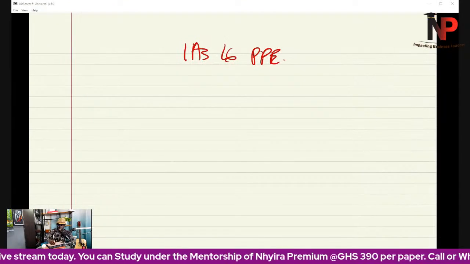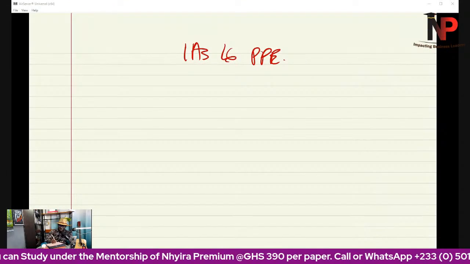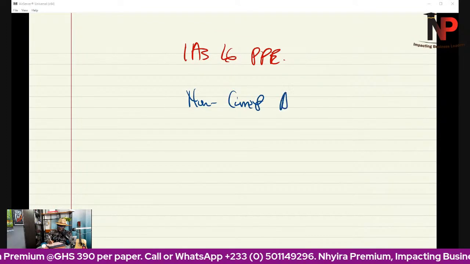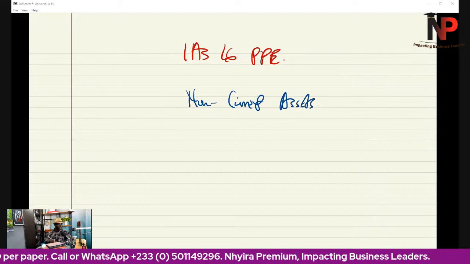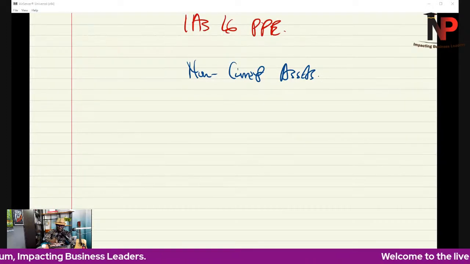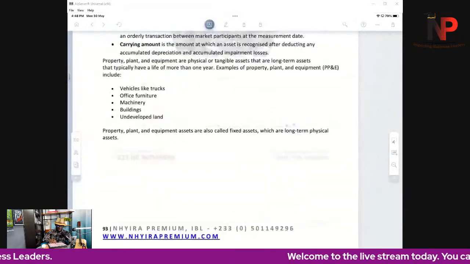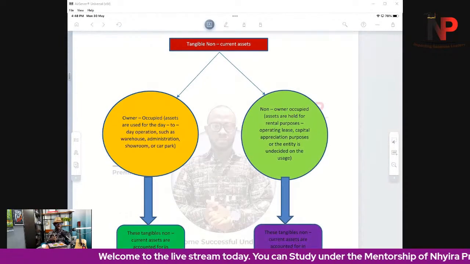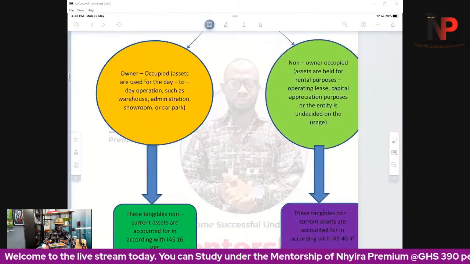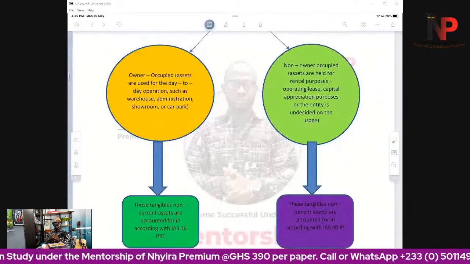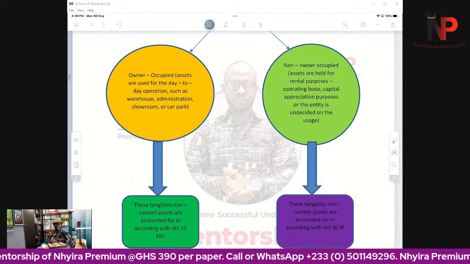Now, usually the way an entity on the average accounts for non-current assets depends on the usage of the non-current assets in question. Okay, depends on the usage of the non-current assets in question. So let me bring up my slide and show you exactly what I'm talking about. So when it comes to the tangible non-current assets, you have to understand what is going on generally about that. So, for instance, all the non-current assets can broadly be divided into two.